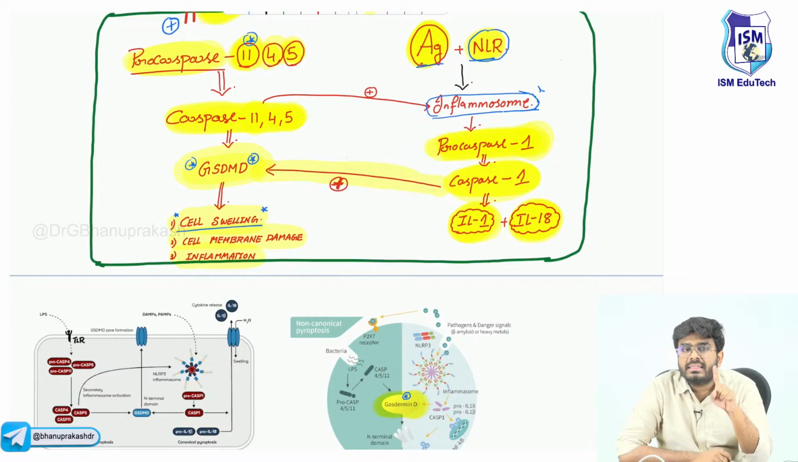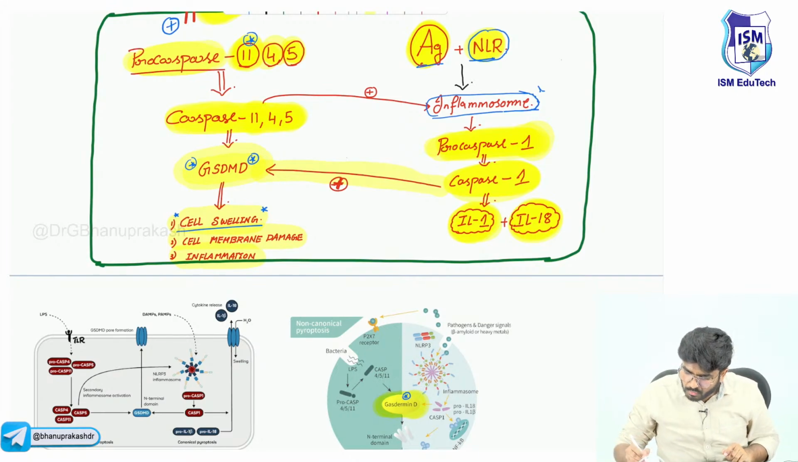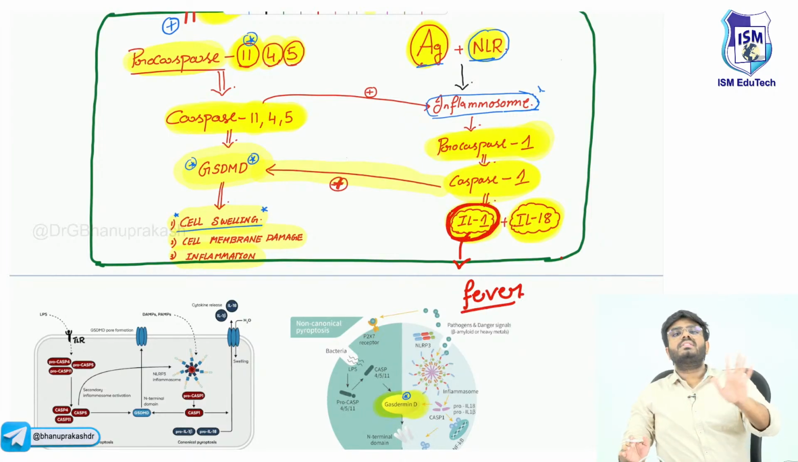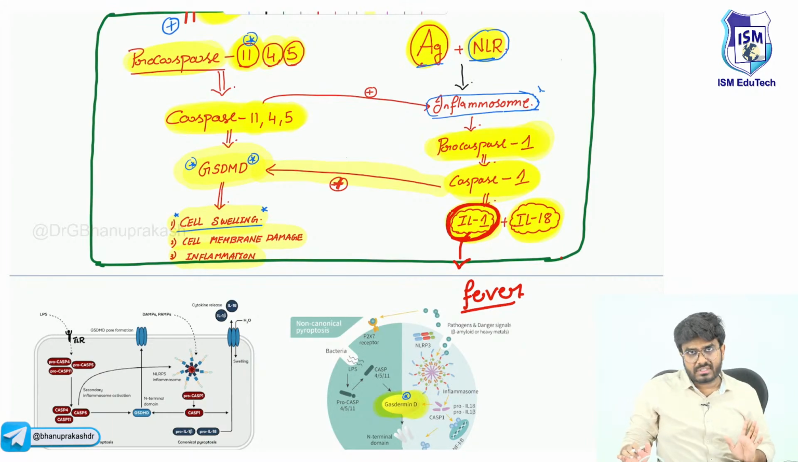Point number 1: caspase number 1 is going to help in production of which interleukins? Interleukin 1 and interleukin 18. So this is the point. This interleukin 1 comes out of the cell. Interleukin 1 is the one which causes the fever. So this is the pyrogen. Interleukin 1 is called a pyrogen. Pyrogens are produced at the end that will cause the fever, sir.